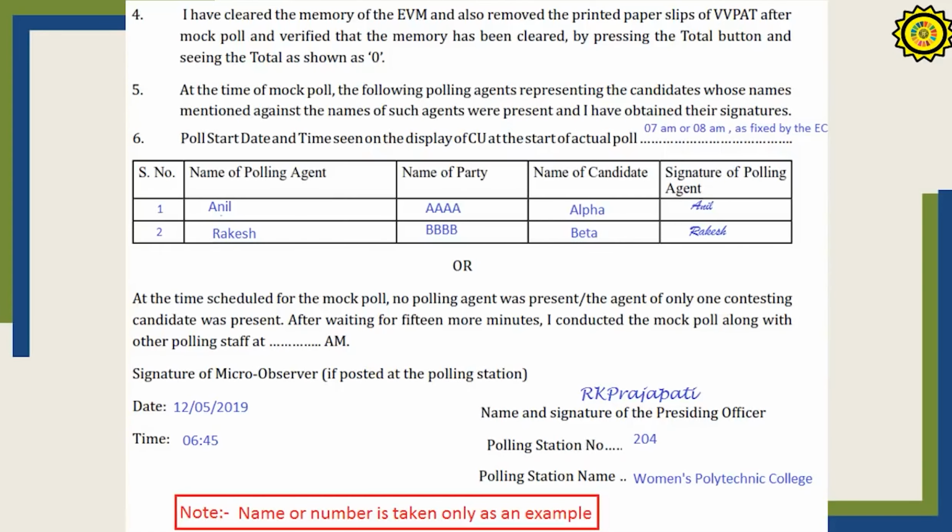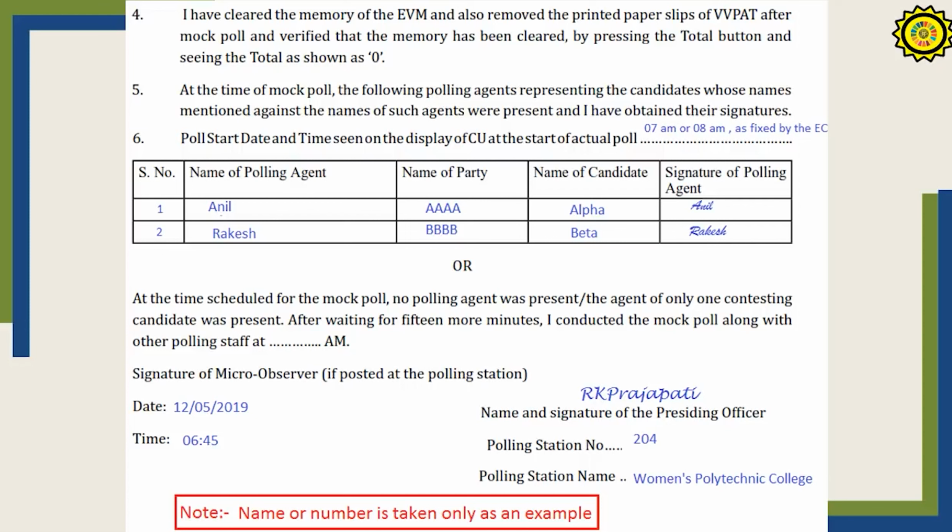After the sixth point, write the name of the polling agents who are present there, get their signature, and then also sign. This copy has a very important certificate. Please keep it very carefully.